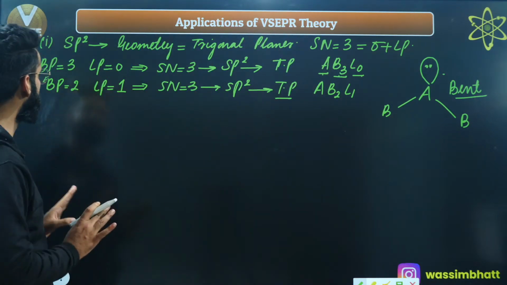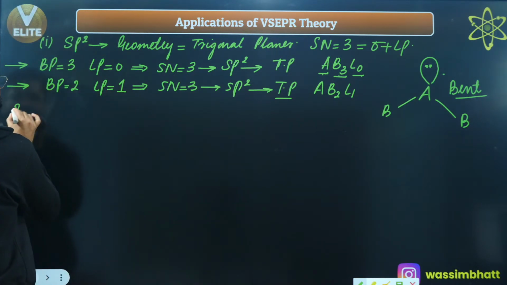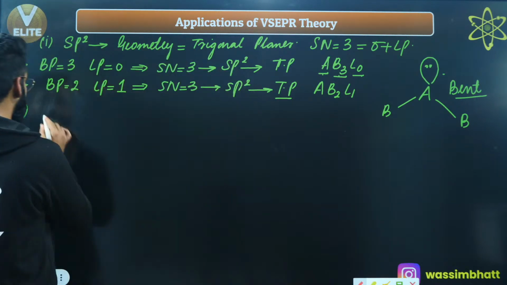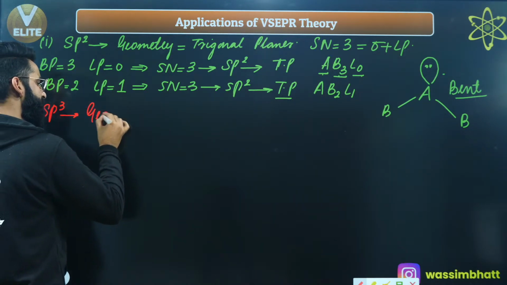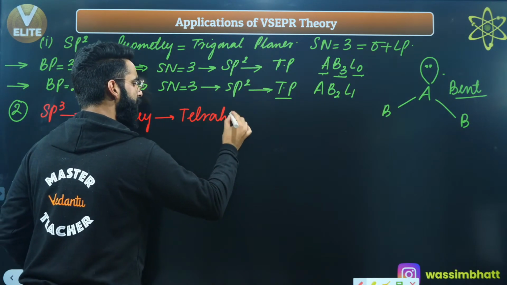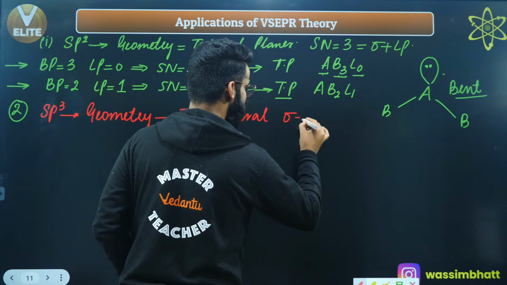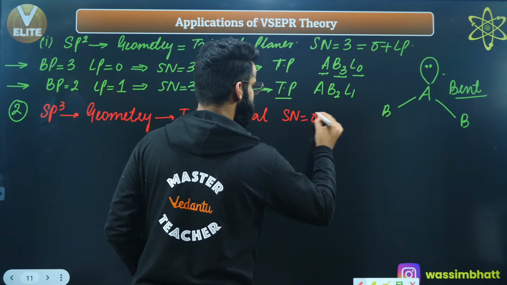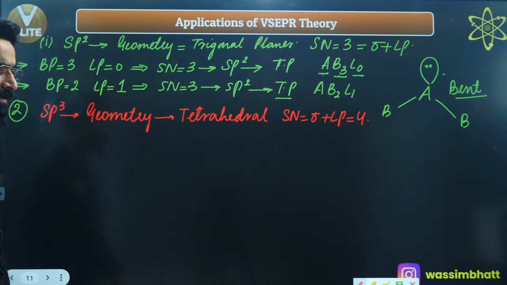This was the first category of molecules in which the hybridization of the central atom involved is sp2, right? Now, the second category of molecules is the one in which the hybridization involved is sp3. If hybridization involved is sp3, what about the geometry of the molecule? I must say, geometry of the molecule is going to be tetrahedral. And if the geometry is tetrahedral, what about the steric number? For sp3 hybridization, steric number is equal to 4, right? Steric number, which is basically sigma plus lone pairs, is equal to 4. Correct? This is something which we have seen already, right?